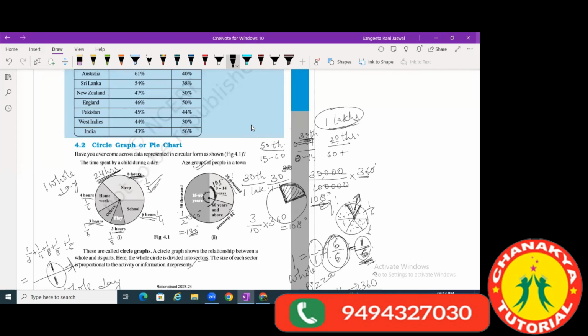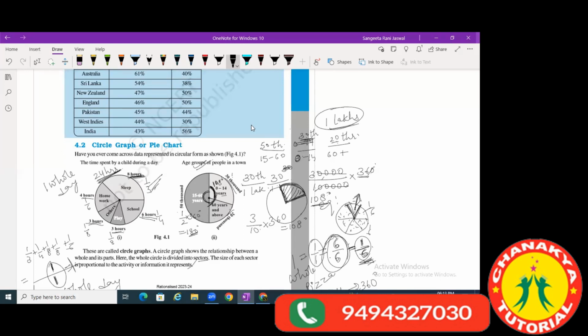Similarly, ma'am, what do you mean by central angle? Central angle means the angle which is made at the center. Okay, ma'am. Now, in this case we were just finding the fractions because the information given to us was in that way. But here we are given age groups and number of people. So if I have to find the angle of this, out of this 360 degrees,